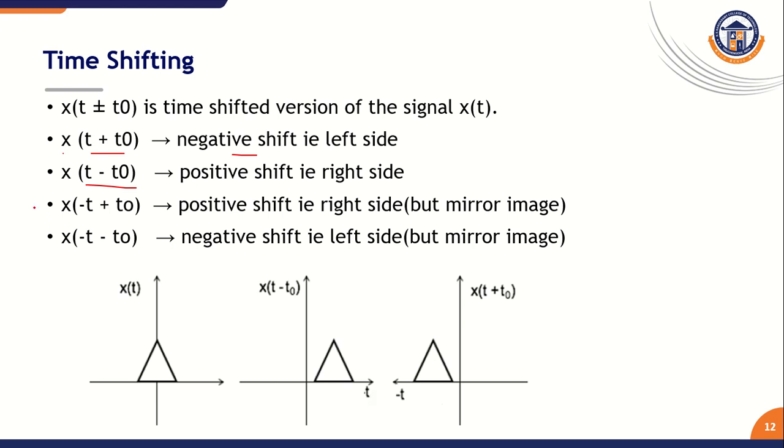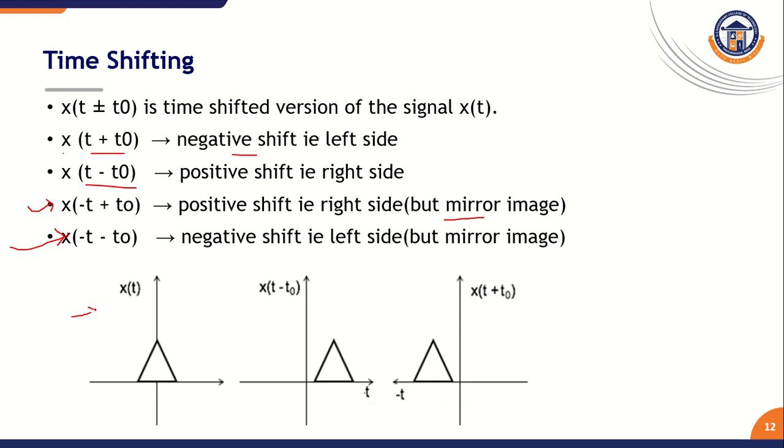So with this kind of shifting operation, that is a positive shift, the signal is shifted to the right side, but as a mirror image. With this other operation, the signal is shifted in the negative direction, that is the left side, but as a mirror image.